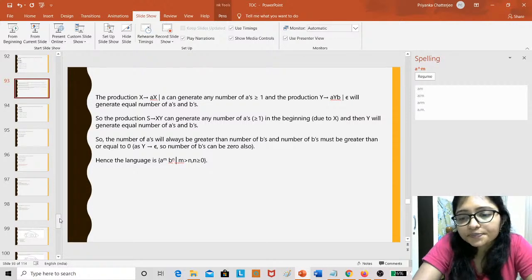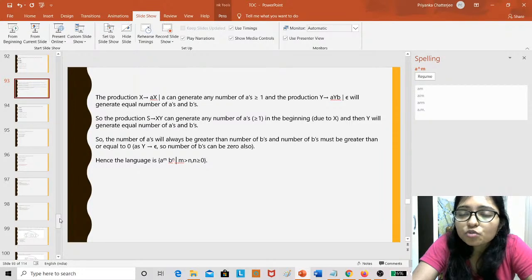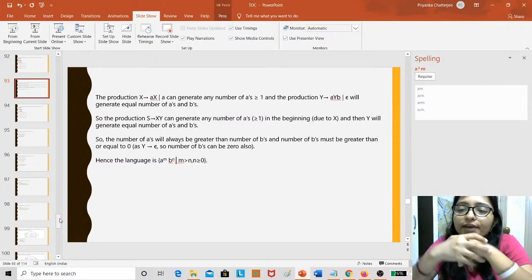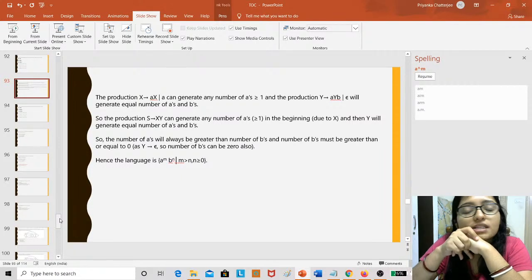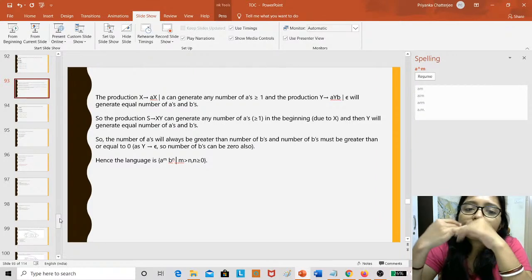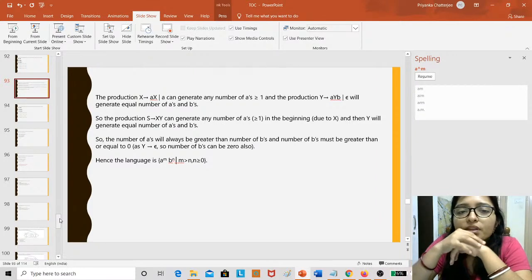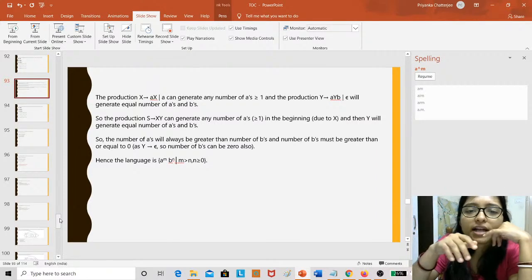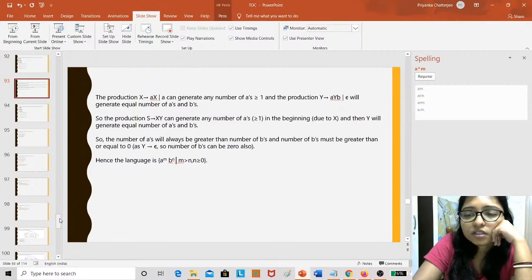OS revision. Yes, OS. So tomorrow, do you want to continue TOC or OS? I will start OS. Tomorrow is Monday, so better I can start OS, right? Try to do the revision from this question, same type of question after that. So I will start OS tomorrow. That's fine, right?